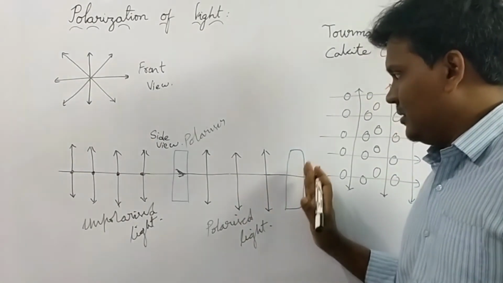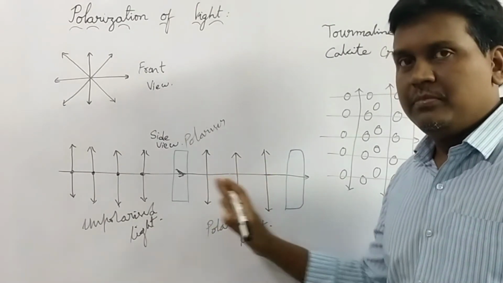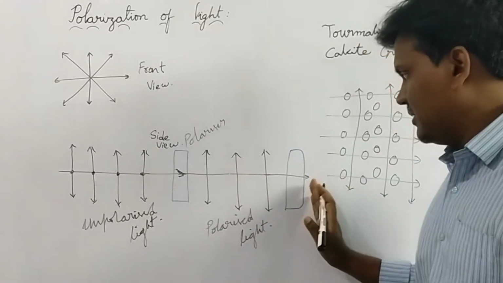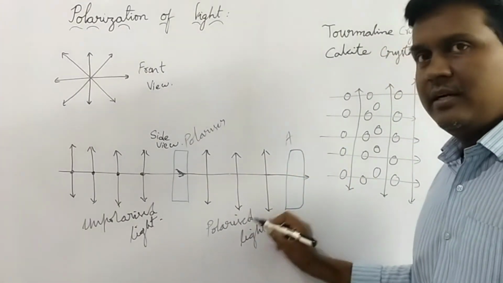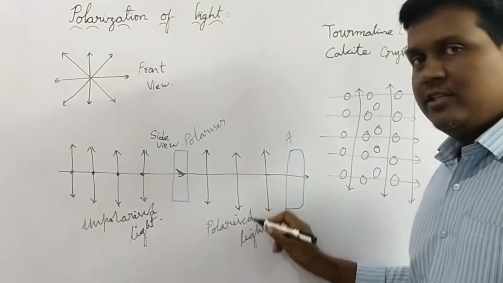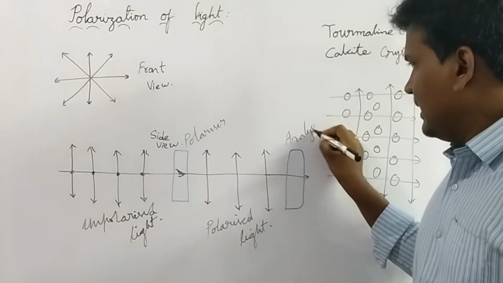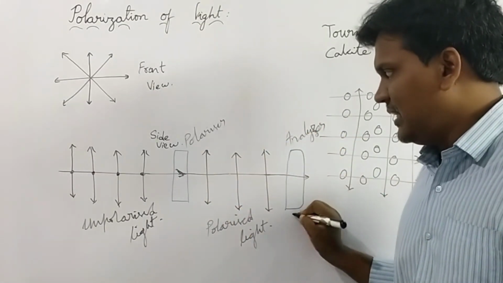The reason is we are analyzing the image or object. We are seeing the object by this, so we are analyzing whether the light is polarized or not. So this is called an analyzer. This is the polarizer and this is the analyzer.